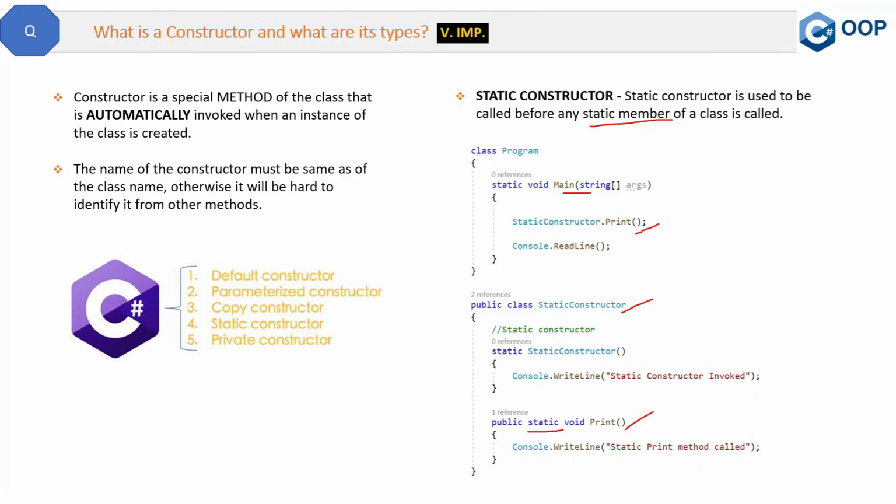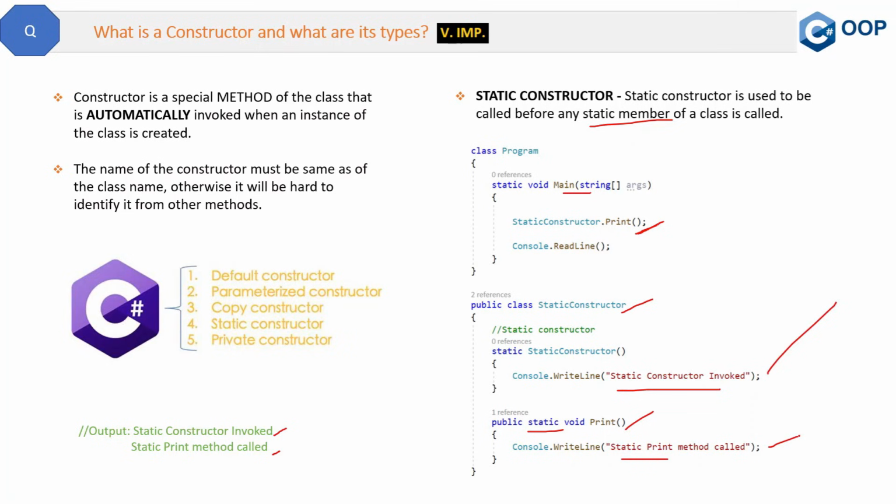Now whenever you call any static method, then before running the statement inside the static method, the static constructor will execute. You have not called any static constructor from here, but it will automatically execute, and this will be the output. See, static constructor invoked and then static print method called. So first this will be executed and then this will be executed. So that is the static constructor. It will be executed before any static member of the class is called.